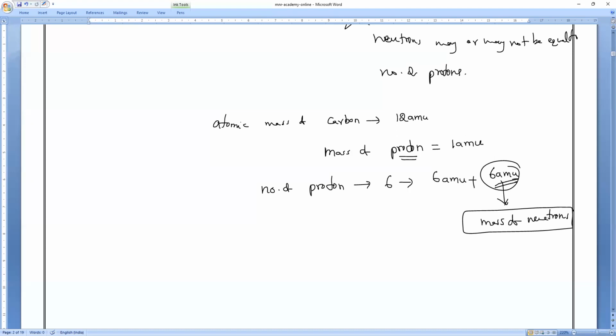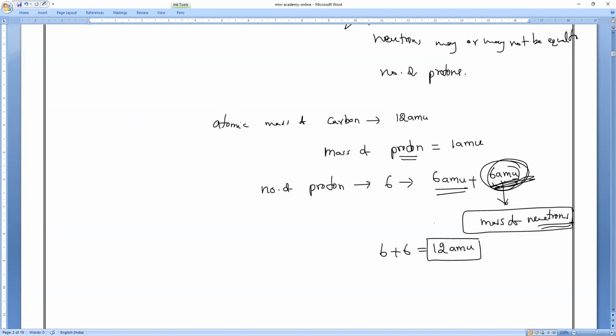Because the remaining 6 comes from neutrons. So six protons plus six neutrons are present, totally 6 plus 6, which equals 12 AMU. That is the atomic mass of carbon.